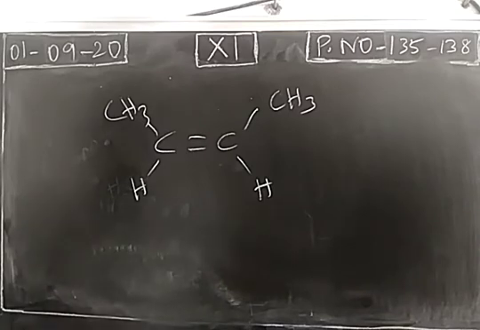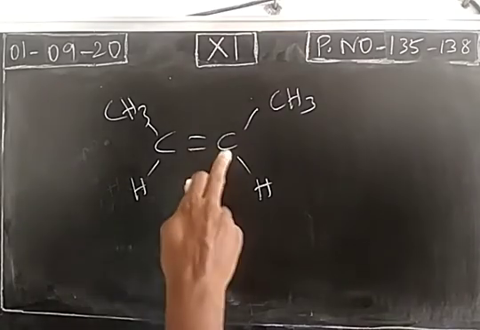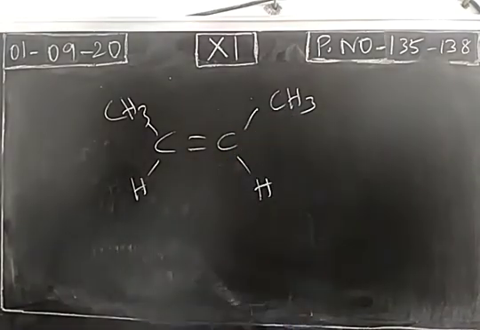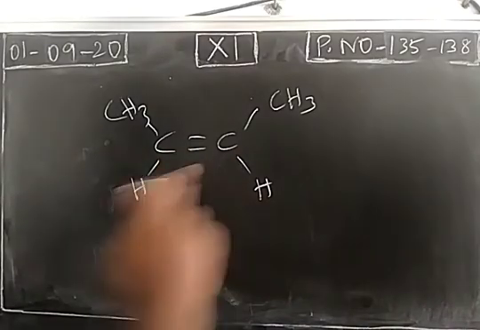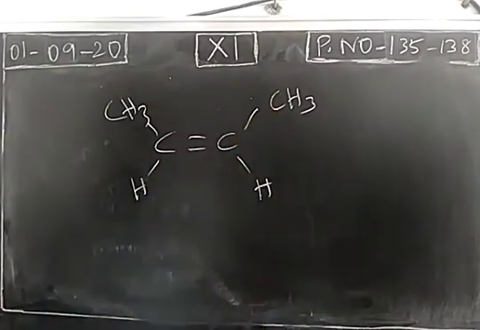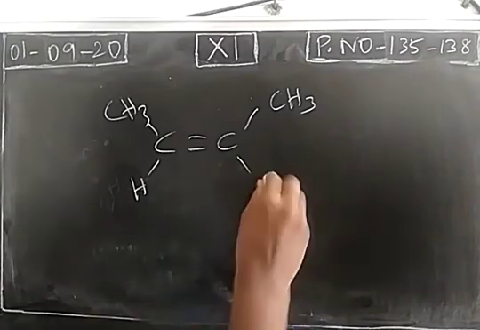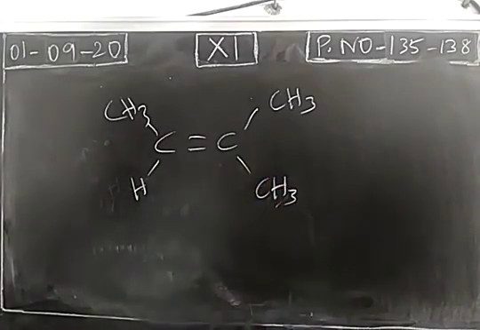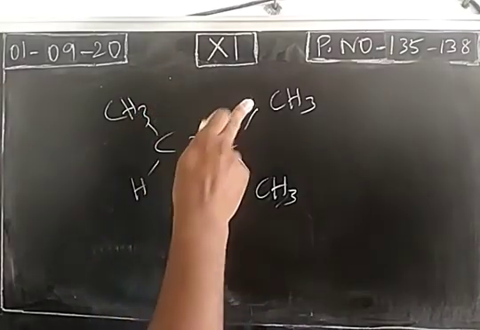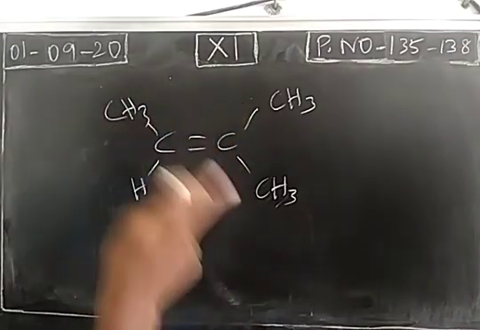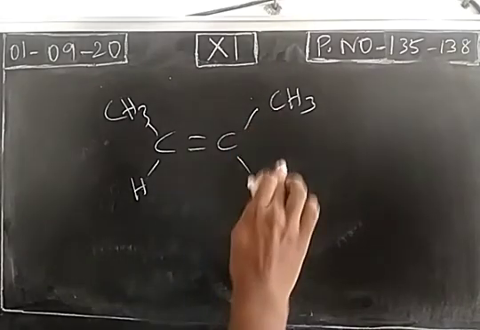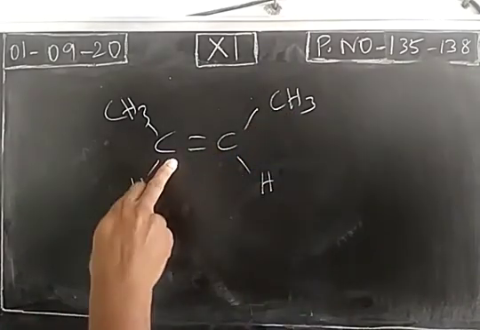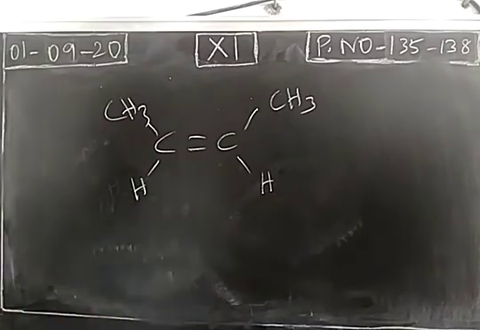And what is the condition to exhibit cis trans isomerism? The carbon should be bonded with two different atoms or groups. Right? So both the carbon atoms in alkene, first carbon as well as second carbon, should be bonded with two different atoms or groups. So consider here also we have a methyl. This will not exhibit geometrical isomerism because two same groups are on same side as well as opposite side. So both the carbon atoms in the alkene should be bonded with two different atoms or groups. First carbon also attached with a hydrogen as well as methyl.